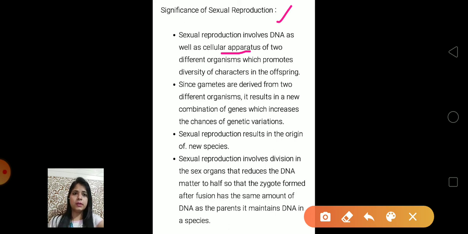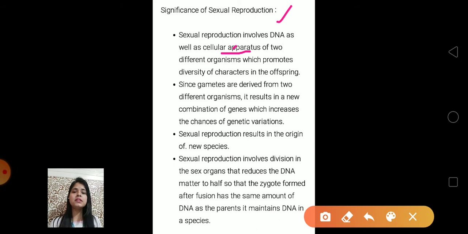So the involvement of DNA and cellular apparatus of two different organisms, male and female, promotes diversity of characters in the offspring. With two parents, two different genetic materials, it gives diversity in the offspring. There is a variation in the new individual.